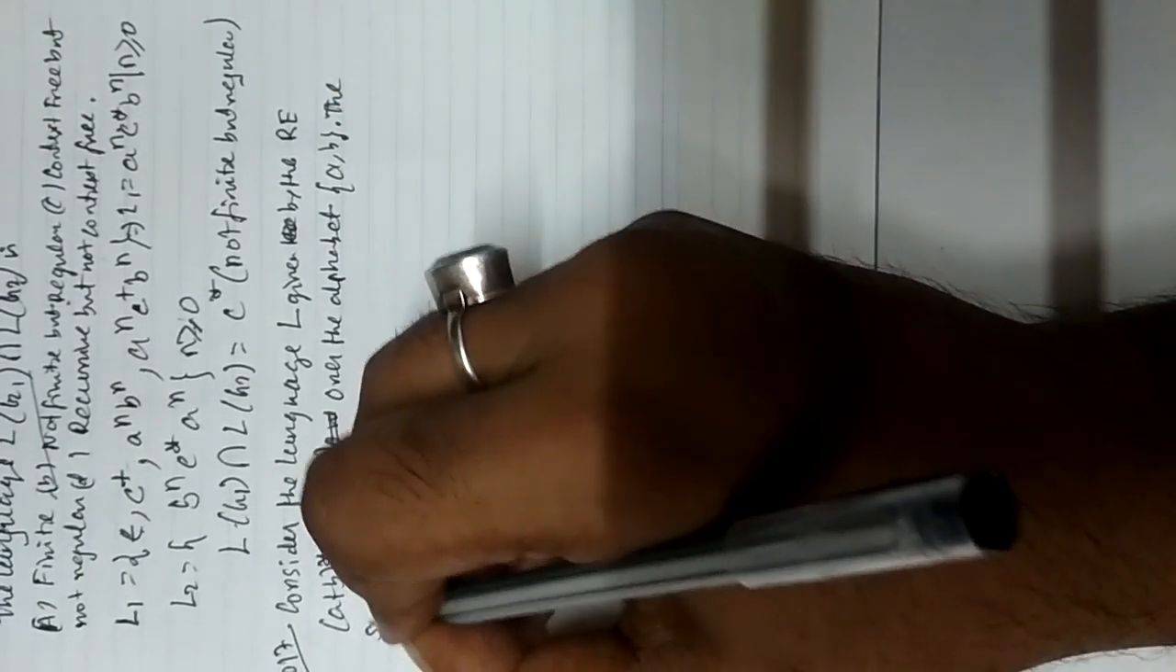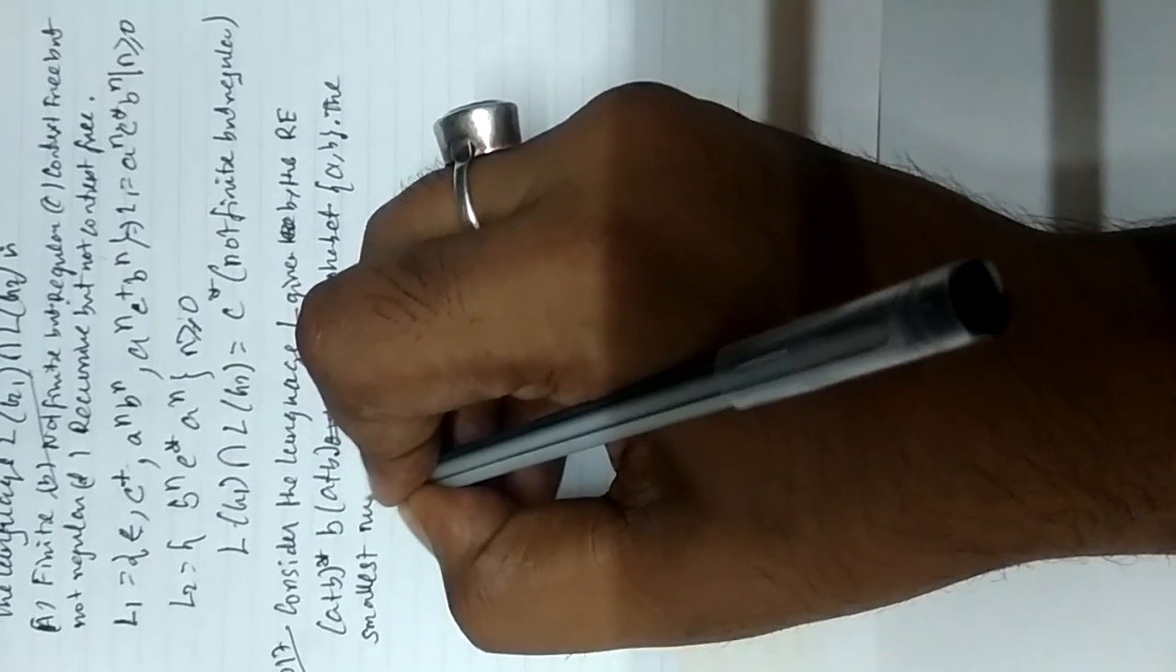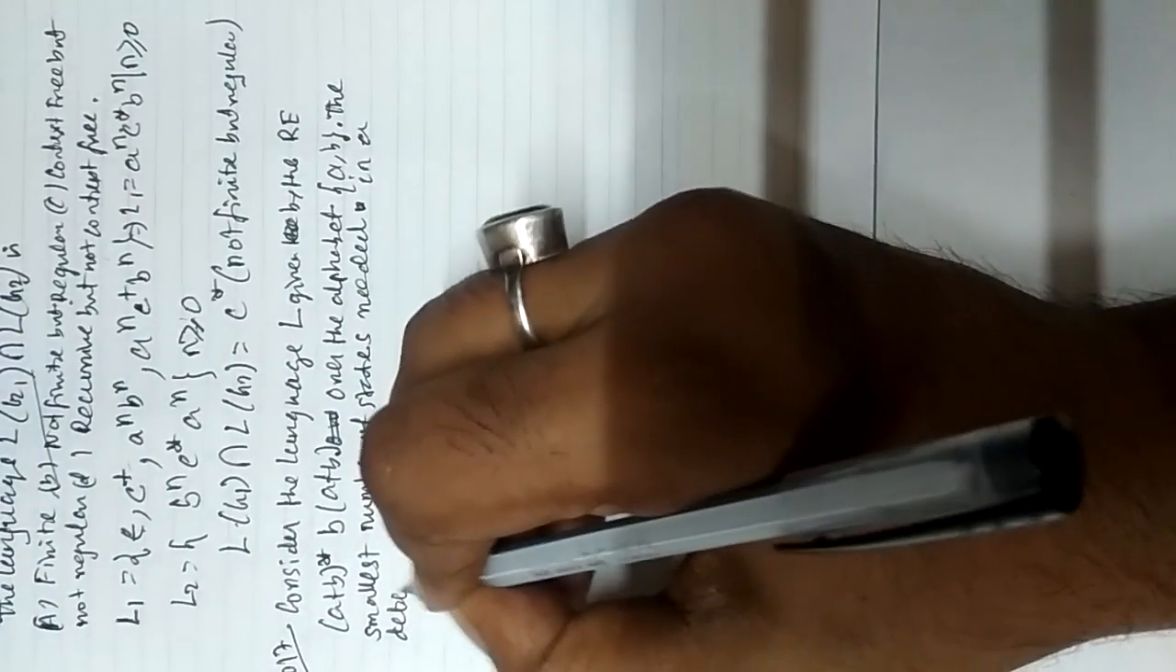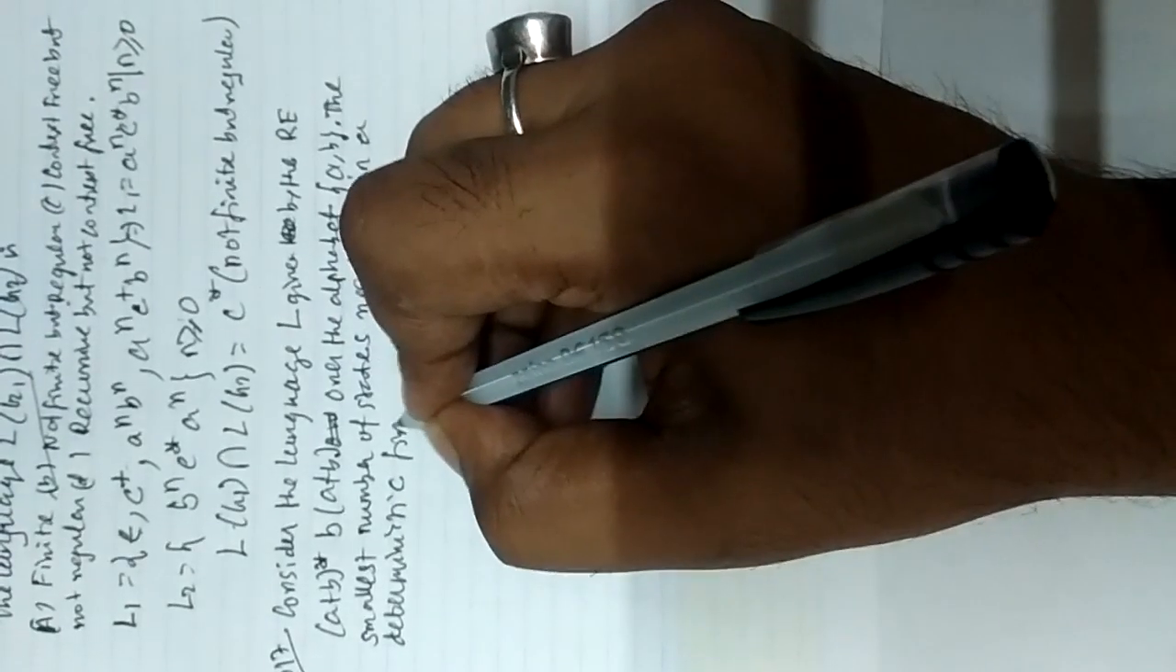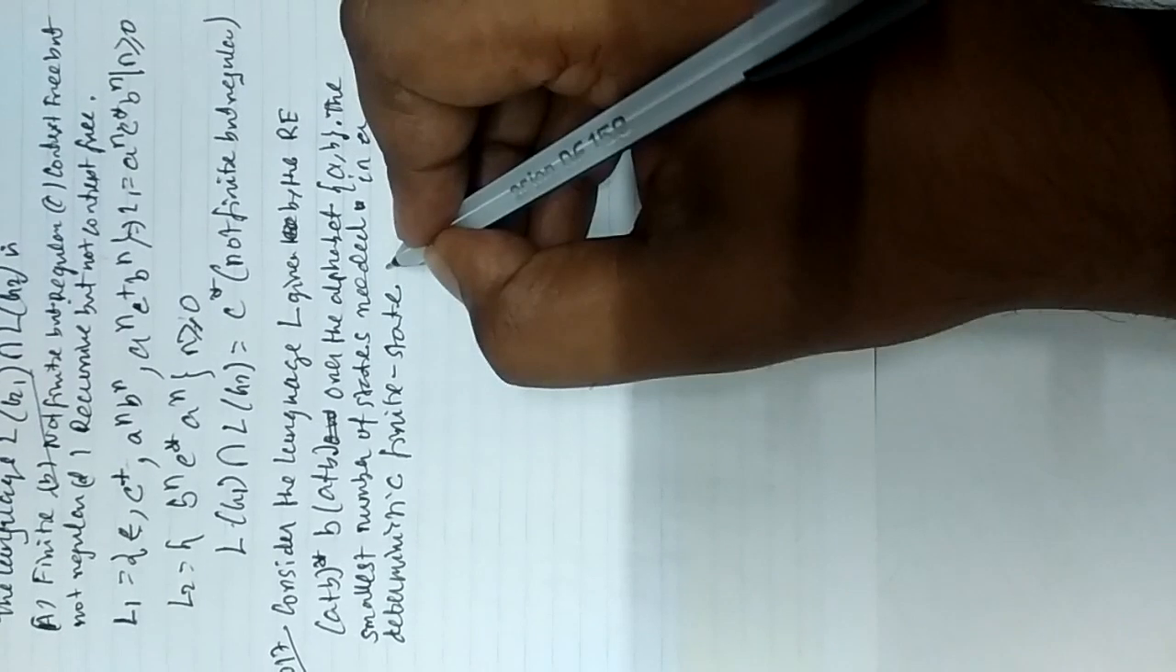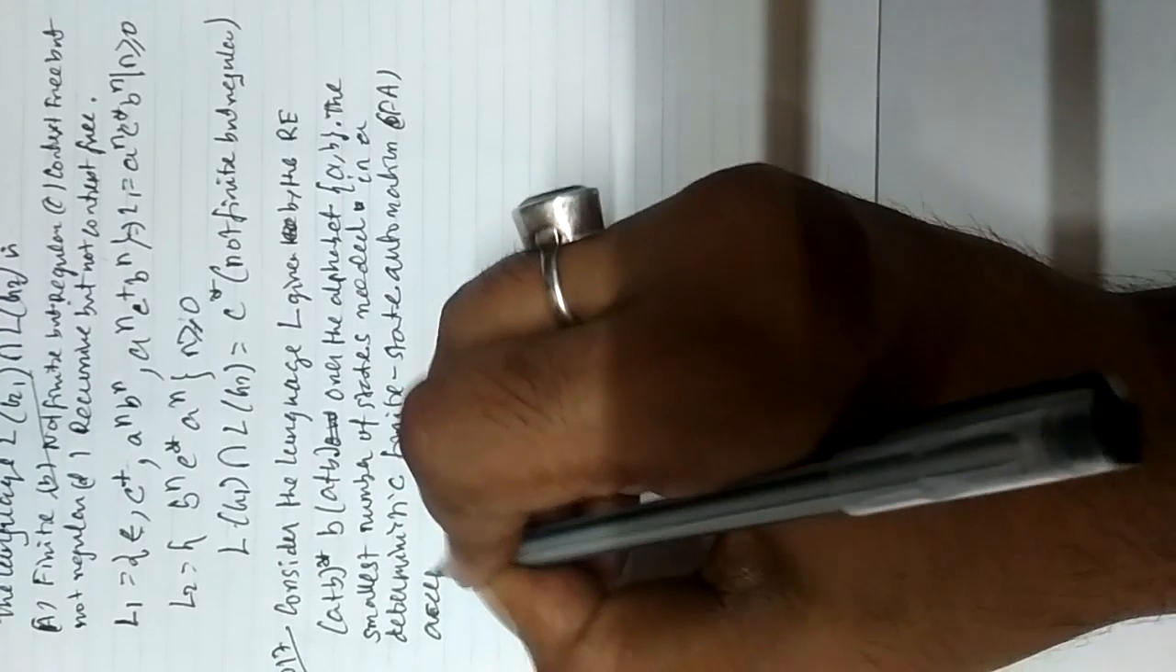Question is the smallest number of states needed in a deterministic finite state automaton, that is finite automata, or let us say DFA, accepting L. This is given, so you have to find what is the minimum number of states in a DFA which accepts this particular language.